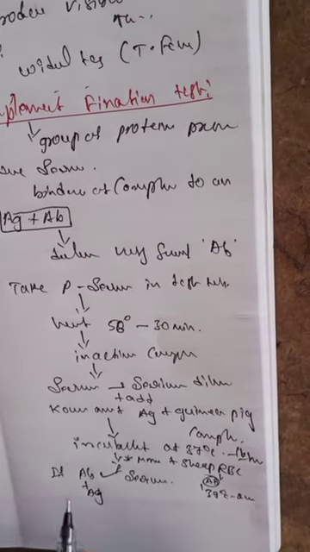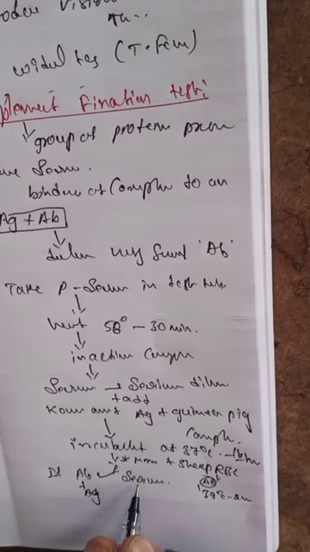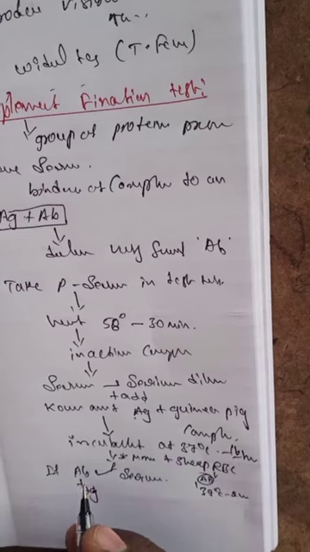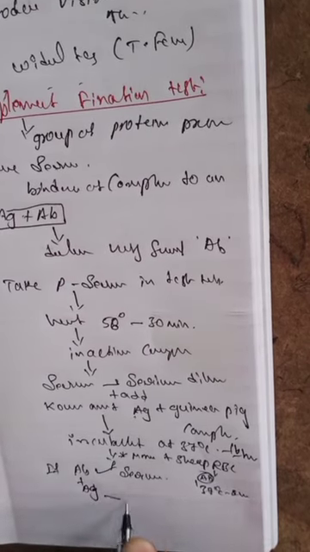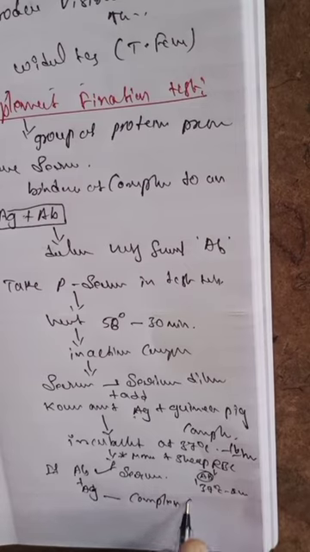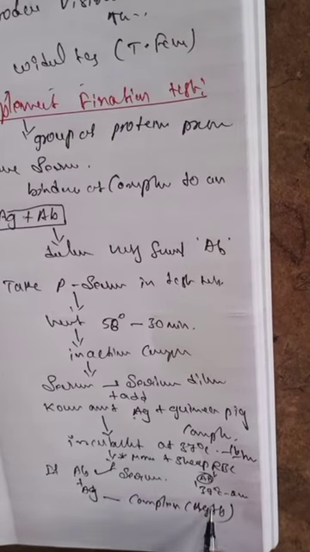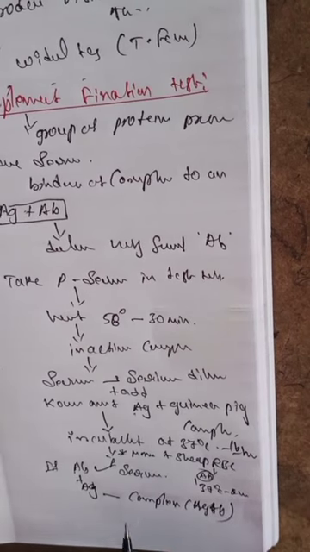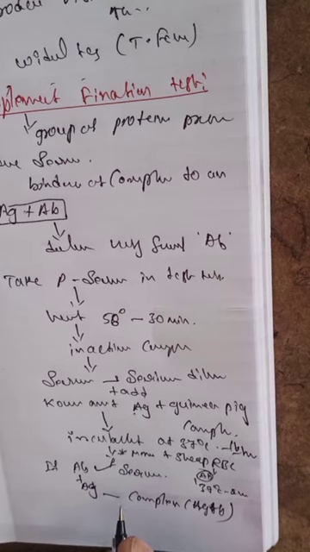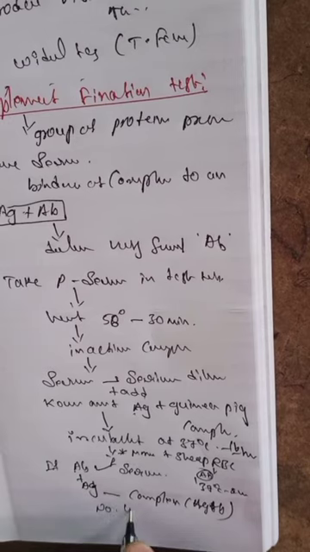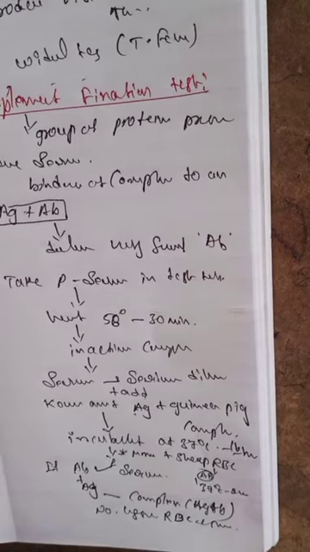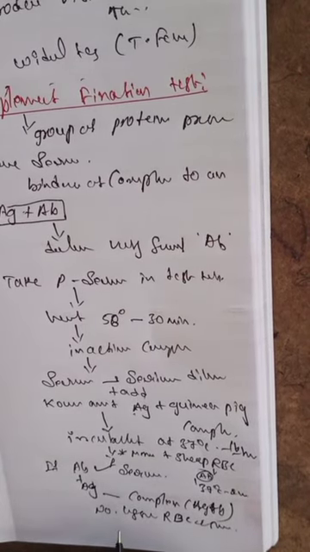In case antibodies are present in the serum, they react with the antigen to form the antigen-antibody complex. This antigen-antibody complex fixes the complement. Here no free complement is available, so there is no lysis of the sheep RBC. This indicates the positive test.